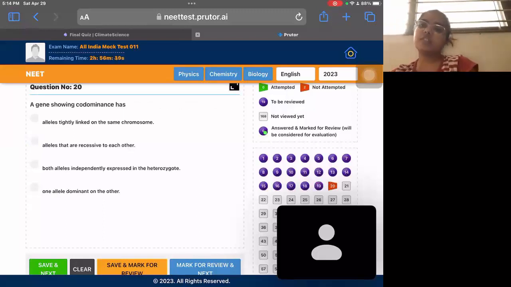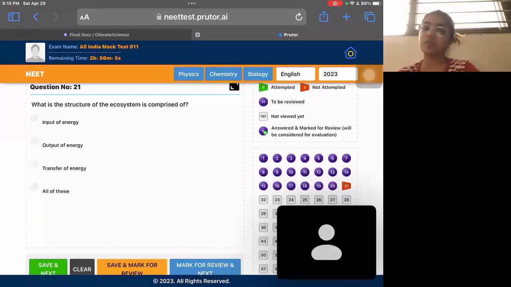What is the gene which shows codominance? So a gene which shows codominance is basically both genes get expressed independently. They don't need other support. So that's the option C. Option 2 is they are recessive. No, they are not recessive. They both get expressed individually only. They don't dominate or recess the function of the other gene. So that's option 3. This is also not given in NCERT. You need to read extra for this.